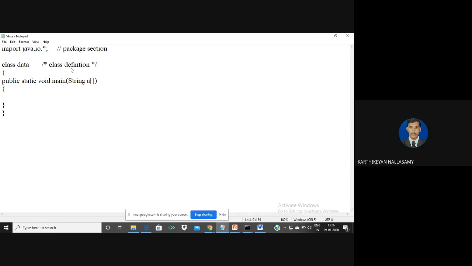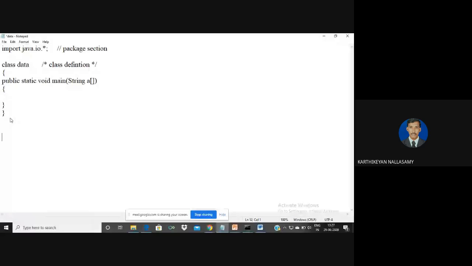So a comment is not a part of an executable statement in a program, but its purpose is to increase the readability of the program for anyone who wants to read it. Generally in Java, there are two types of comments supported. One is a single line comment, the second one is a multi-line comment.